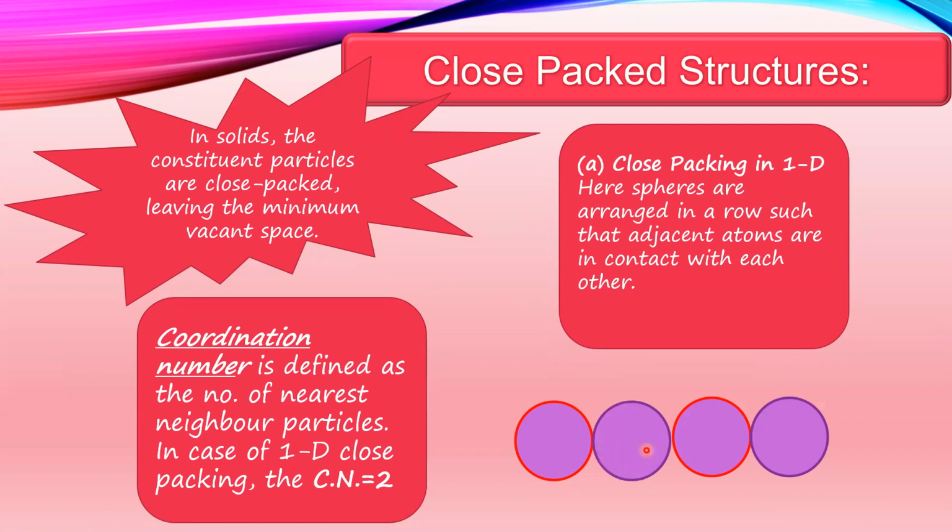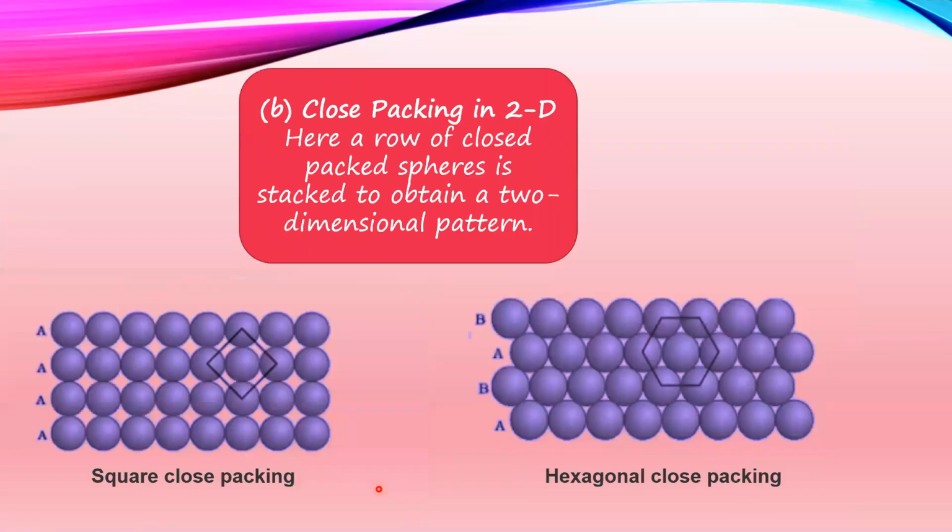So, if you see this dark purple sphere, it is attached with 2 other atoms. Similarly, the red colored sphere is attached with 2 other spheres. Hence, the coordination number is equal to 2 for close packing in one dimension. Coordination number means how many atoms a single atom is attached to at a time. So this is the linear structure where a single atom is attached to only two atoms. Therefore, its coordination number is equal to 2.